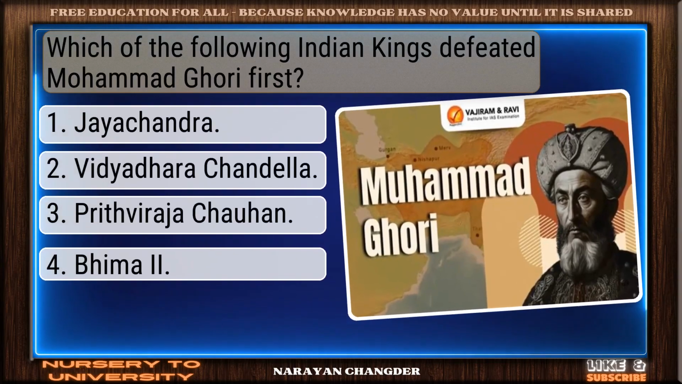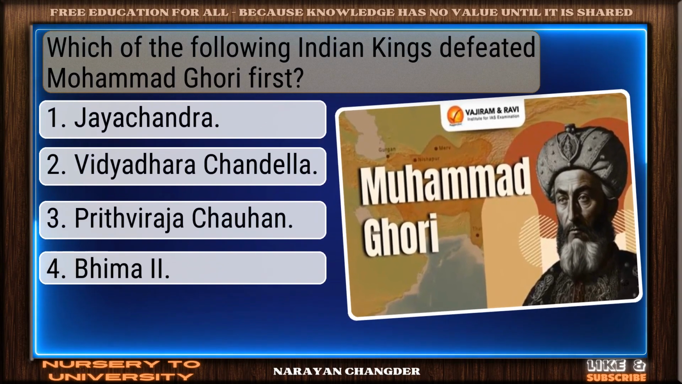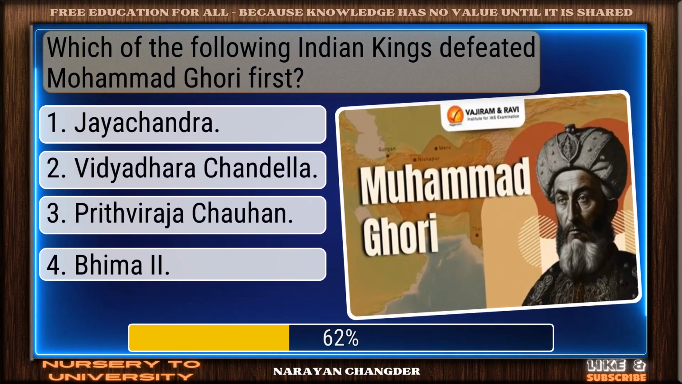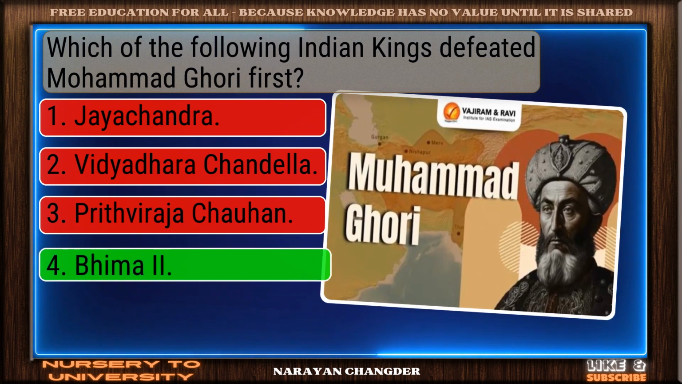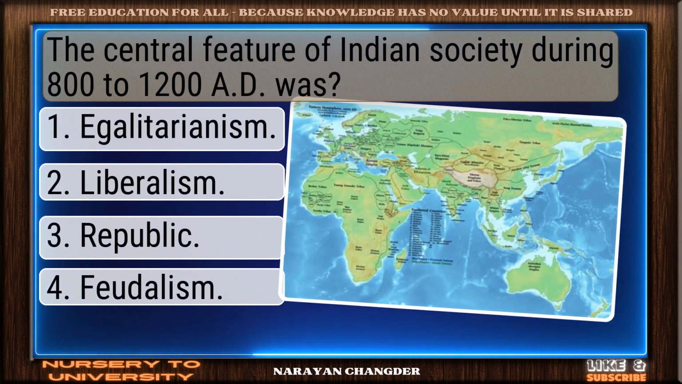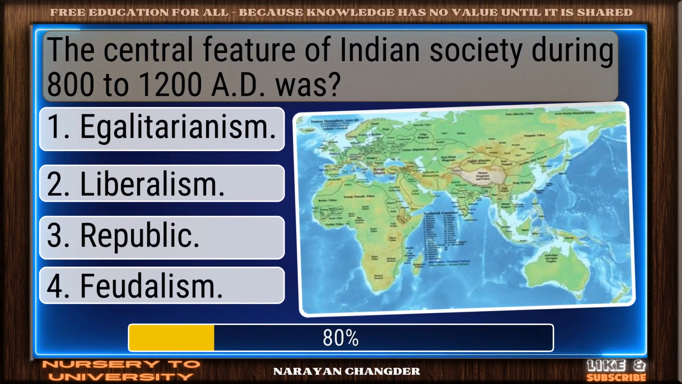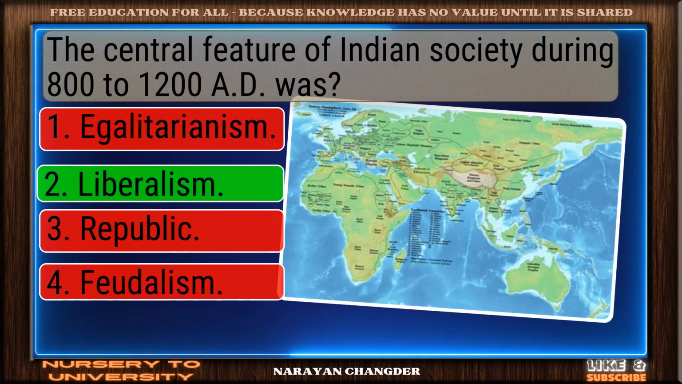Which of the following Indian kings defeated Muhammad Ghori first? Right again. Bhima is valid. The central feature of Indian society during 800 to 1200 AD was. Valid point. Liberalism is true.